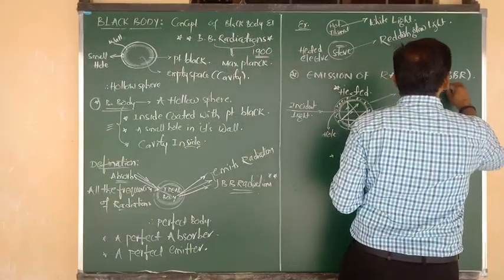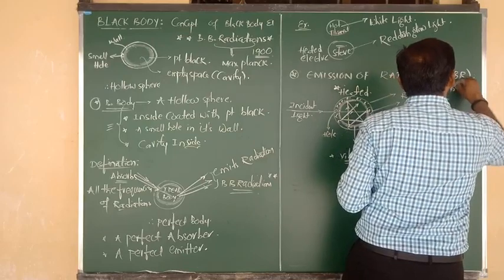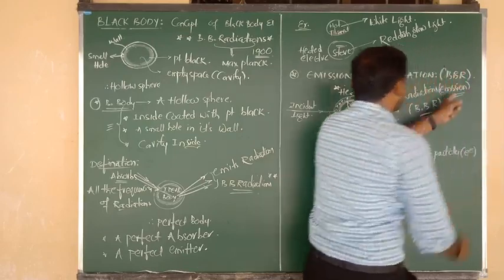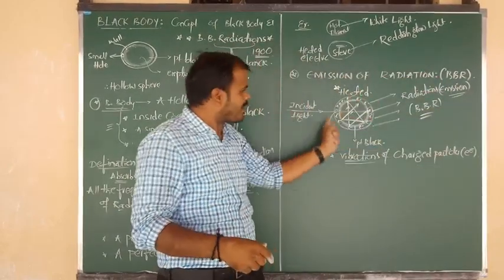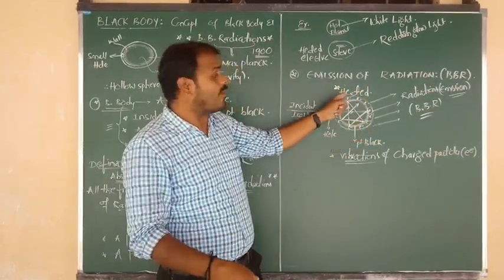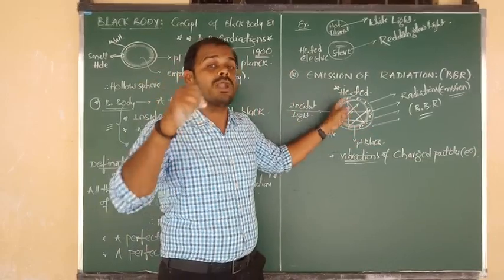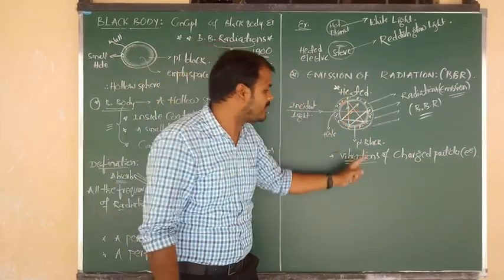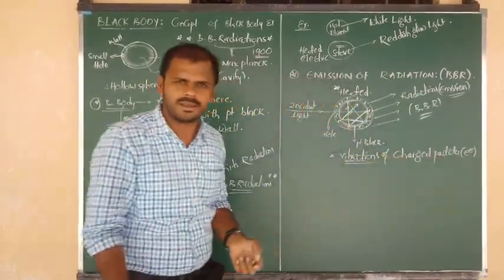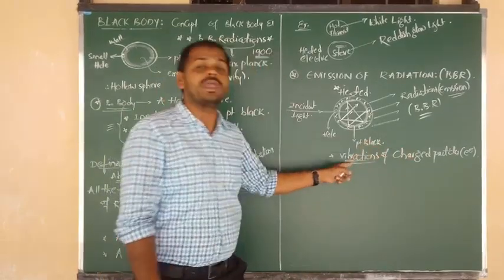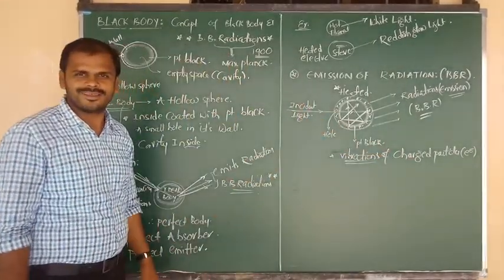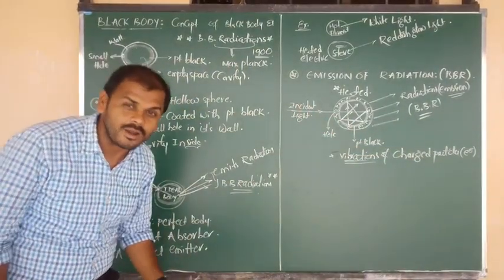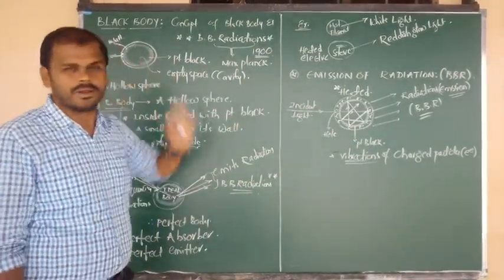So the radiations undergo emission. I mean emission of radiation, release of radiations, takes place from the black body only after heating. Why was the black body heated? Because of the vibrations of charged particles. Why are the charged particles undergoing vibrations? Due to absorption of incident light. All of you, this is a very, very important point.